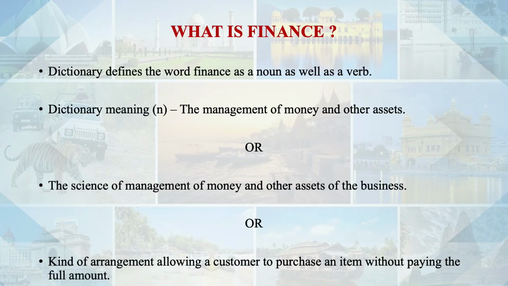There is one more use that we generally hear in our day-to-day conversation, that someone has purchased a particular product or service on finance. In that sense, the word finance also means the kind of arrangement that allows a customer to purchase an item without paying the full amount.